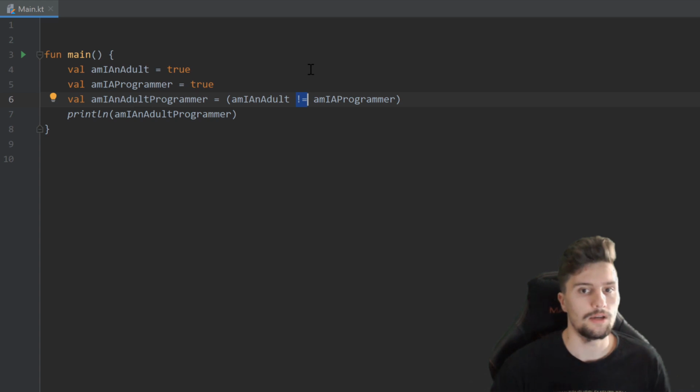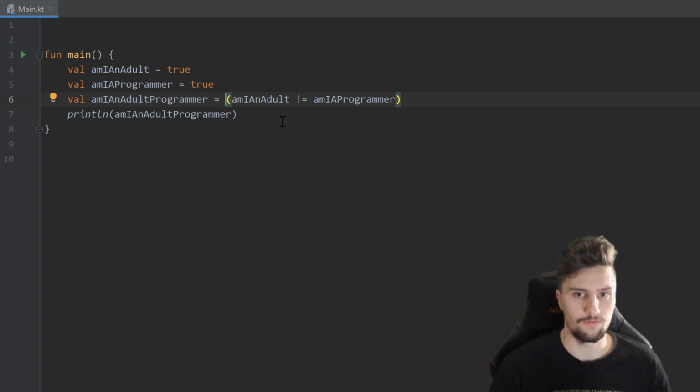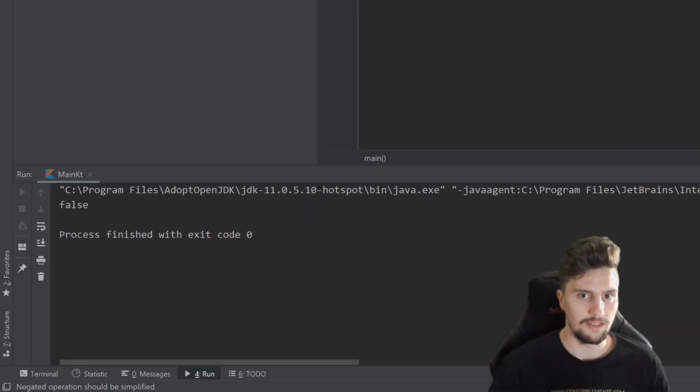And one last operator we can use here is the single exclamation mark operator, which will just negate a boolean. So for example, we could attach that to the start of these parentheses, and that will just negate that whole expression. So if that is true, this will make it false, and if that is false, then this operator will make it true actually. So as you saw, when we didn't have that, this returned false, and if we use that now and run our program, it will negate that whole expression again, and now it will print true again.